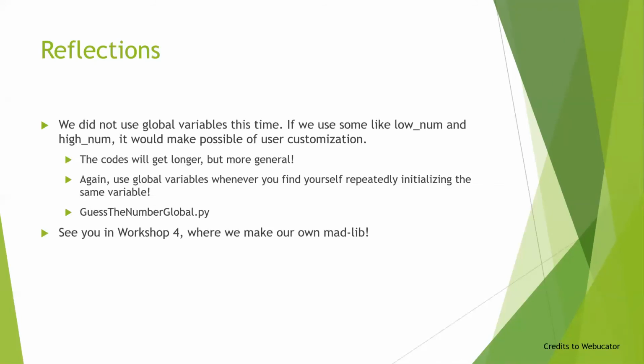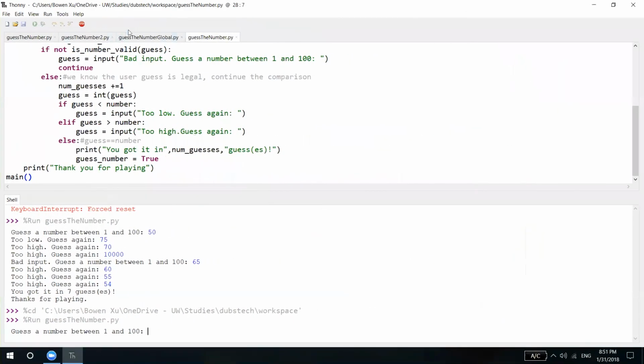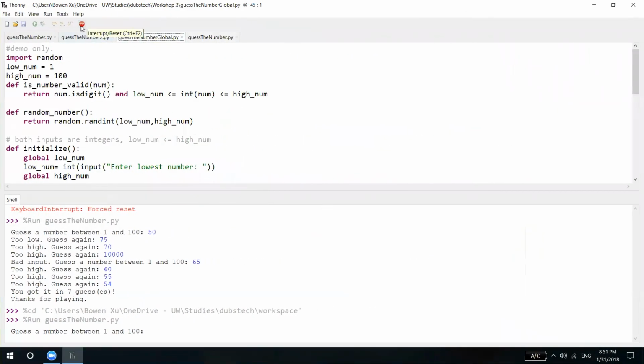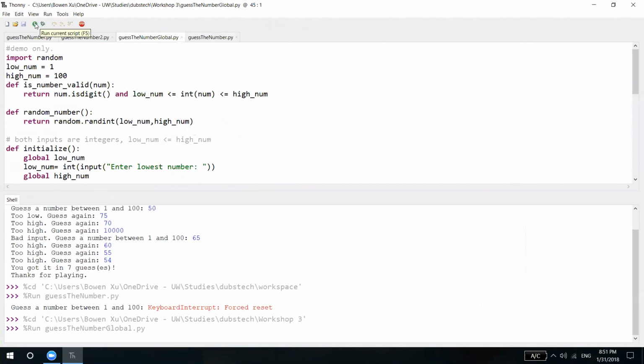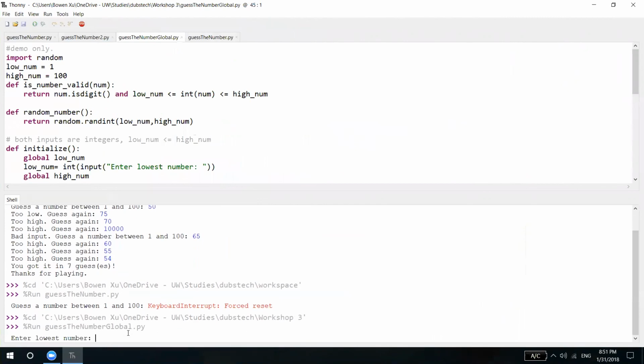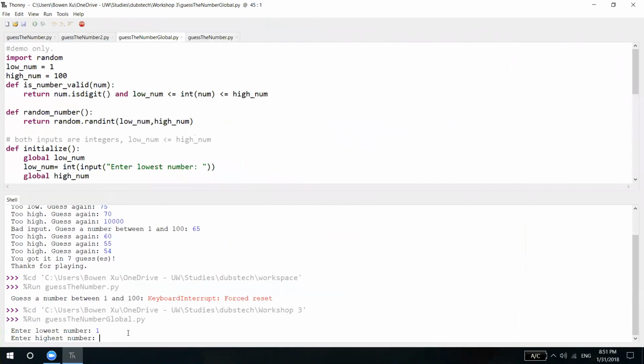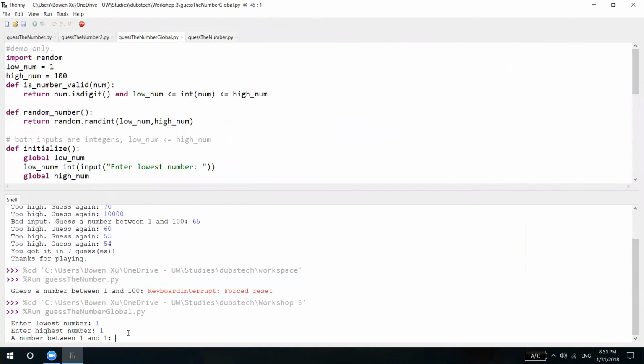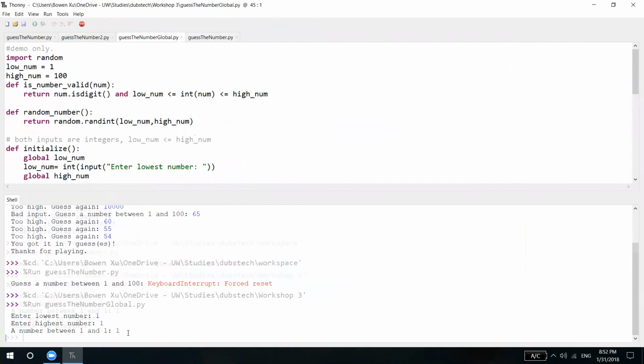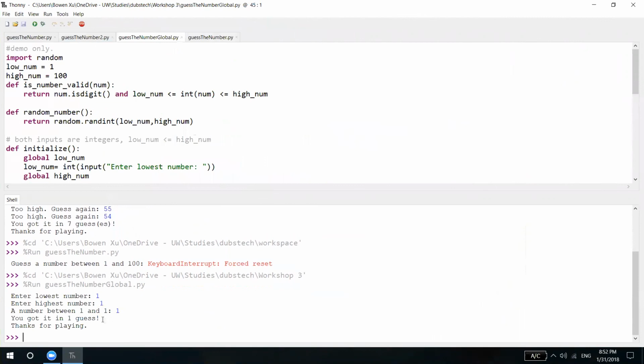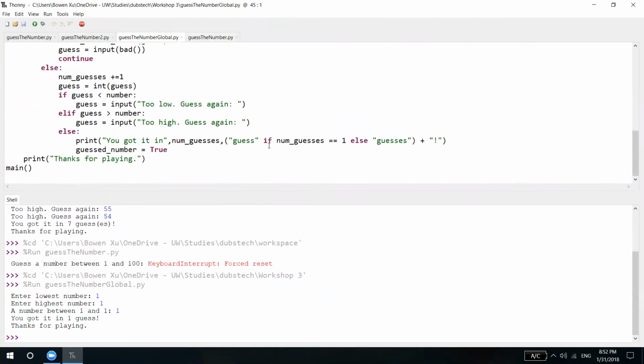And let me show you the code. So let's run it. Enter lowest number, 1. Enter highest number, also 1. A number between 1 and 1 has to be 1 then. You got it in one guess. So you see, the problem is fixed with this built-in structure right here.